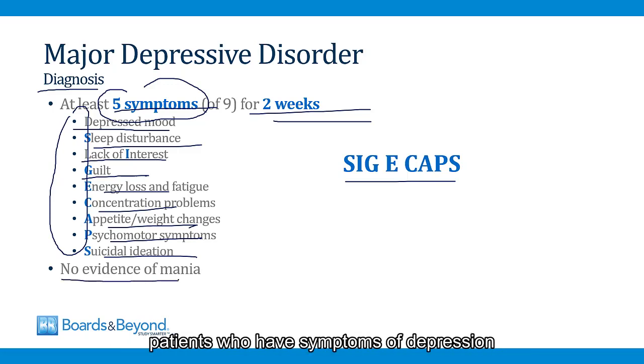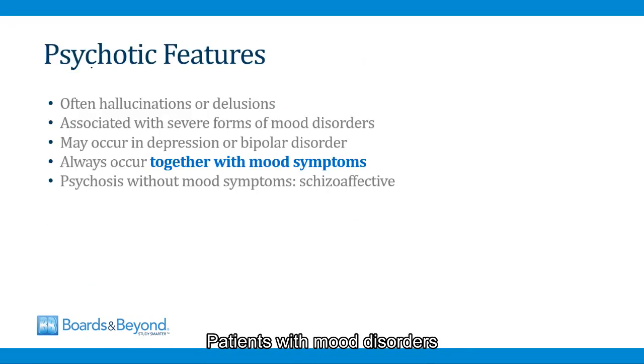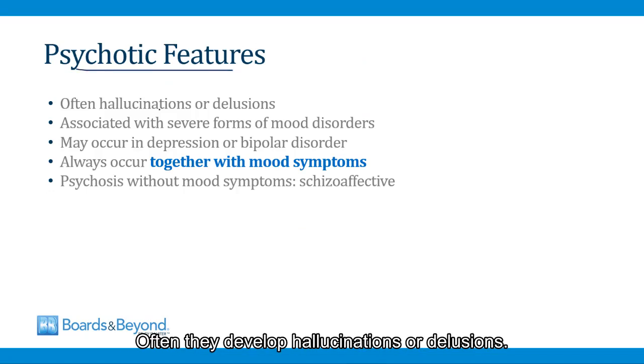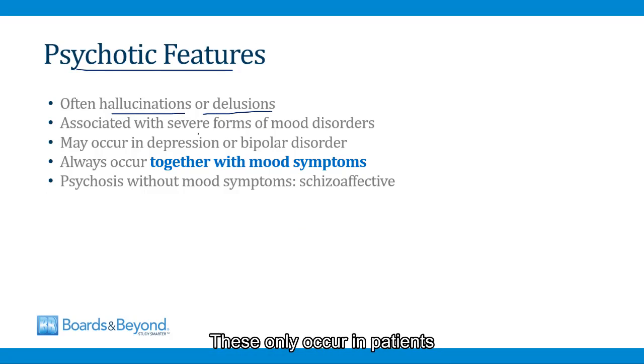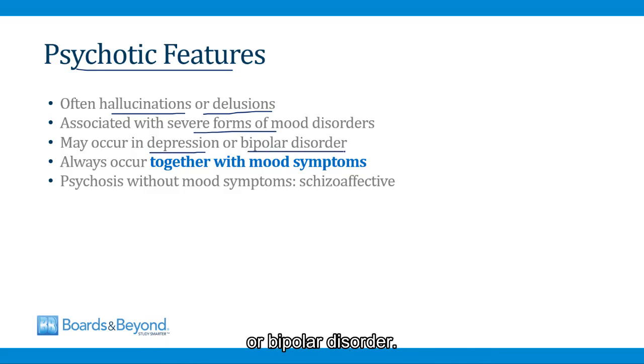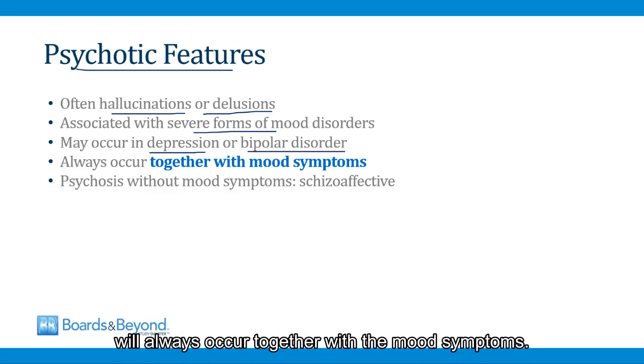Patients who have symptoms of depression plus a history or evidence of mania, those patients have bipolar disorder. Patients with mood disorders, including depression, can develop psychotic features. Often they develop hallucinations or delusions. These only occur in patients with severe forms of mood disorders, usually a severe major depressive disorder or bipolar disorder. Importantly, the psychotic symptoms will always occur together with the mood symptoms.